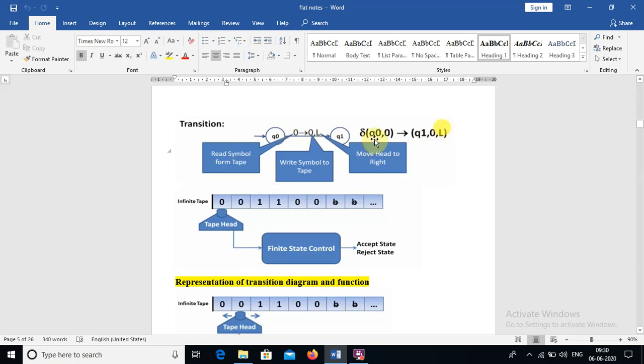We are at q0, the input tape symbol is 0, now we move to q1. Here we replace 0 with 0 only, and the movement is one step to the left. So that is about the transition diagram representation and the transition function representation.